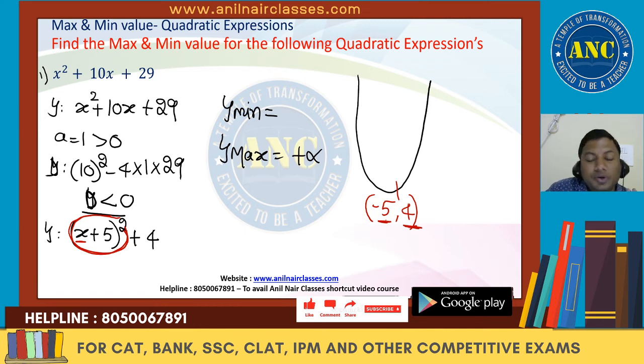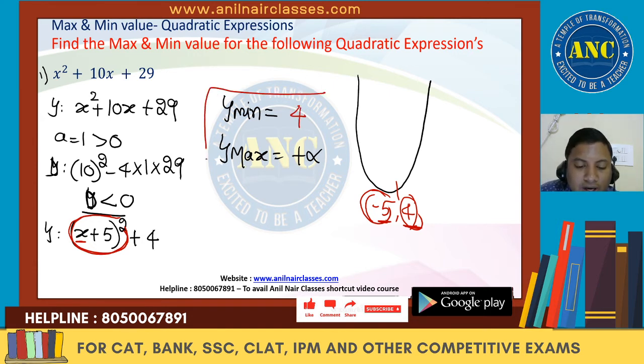You don't need to use any formula-based learning to solve this question. Just by looking at the question, you will understand the behavior of the graph. So y minimum is 4 at x equal to minus 5. I hope the idea is clear.